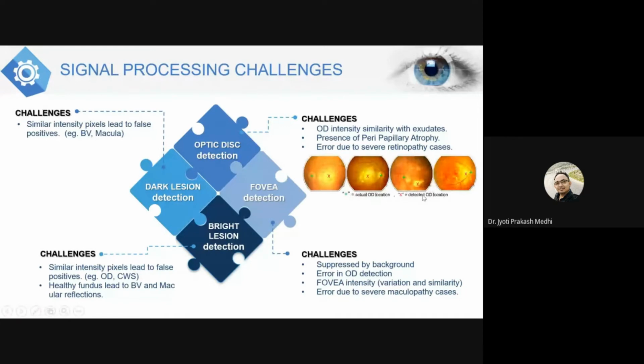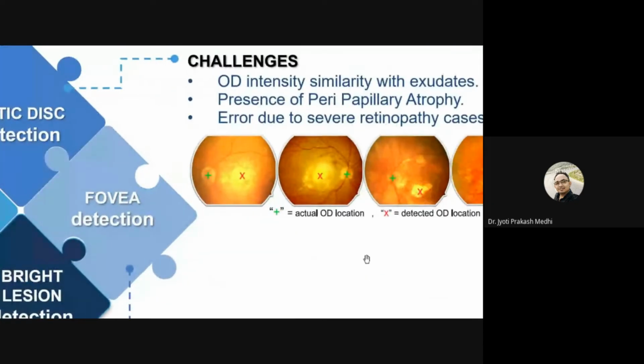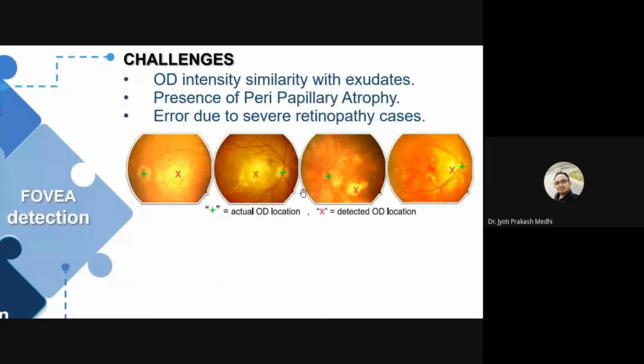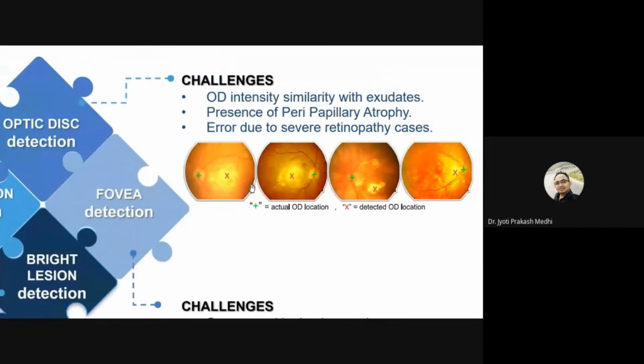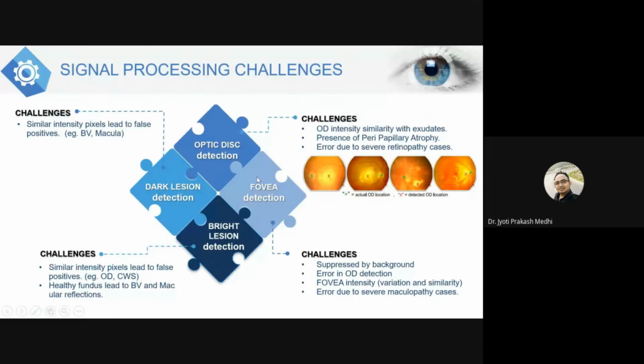Next, as you can see, there are a few examples shown where the optic disc is to be detected at the plus sign, or the actual detection is in the green color, but the detected portions are, as mentioned, in the red color, in the cross signs. The optic disc got detected wrongly. This is due to the fact that the optic disc intensity is similar to the exudates, or the error is due to severe retinopathy cases. So these are the optic disc detection challenges.